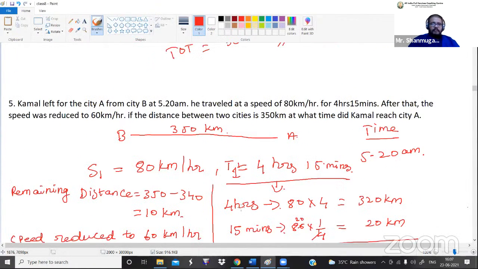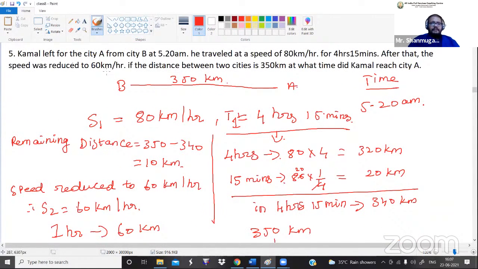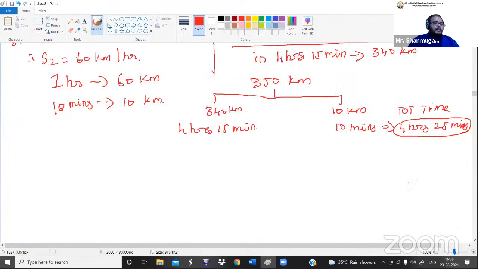In the question, they have mentioned that Kamal left city A for city B in the morning at 5:20 a.m. And the last point they have given is that after that the speed was reduced to 60 kilometer per hour. If the distance is 350 kilometer, at what time did Kamal reach? They are asking like that. Guys, listen here. They are not asking how much time he will take to complete the journey. If they were, the answer is 4 hours 25 minutes. But they are asking us to calculate at what time.